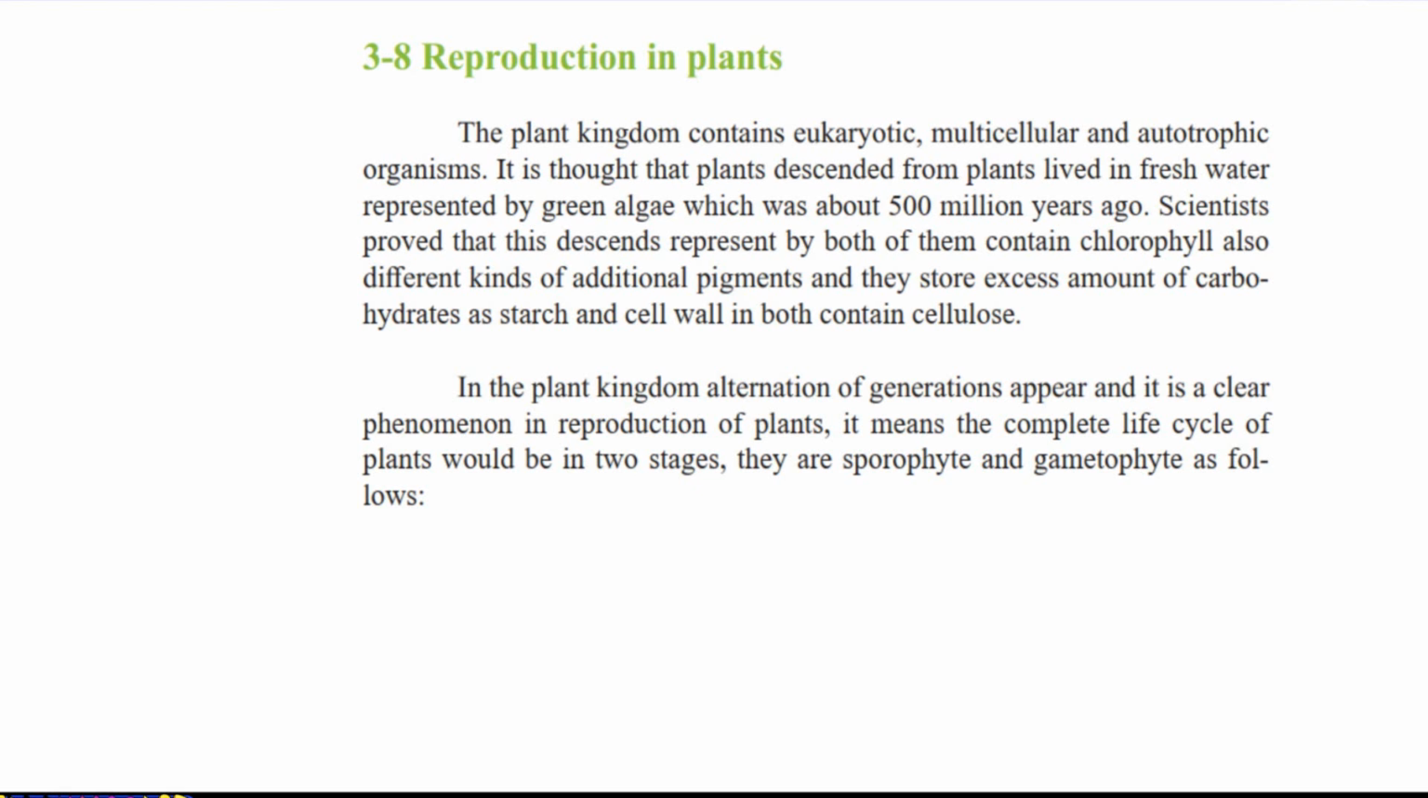Reproduction in plants. The plant kingdom contains a lot of organisms, but mainly they are eukaryotic, multicellular, and autotrophic organisms.